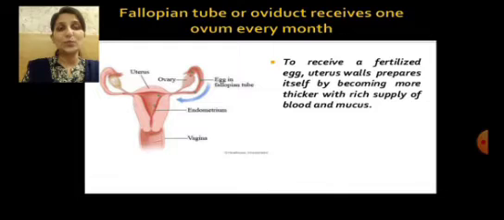The uterus, which is the largest part of the female reproductive system, is an elastic bag which helps in the development of the embryo into a fetus. And this uterus is the place where implantation takes place. So in order to receive a fertilized egg, the uterus thickens its wall with a rich supply of blood vessels. So it prepares itself to receive a fertilized egg.